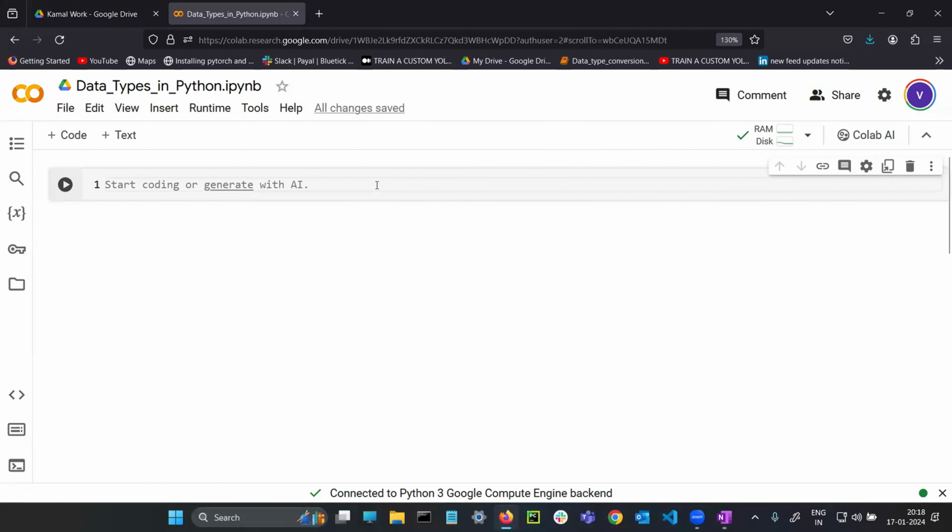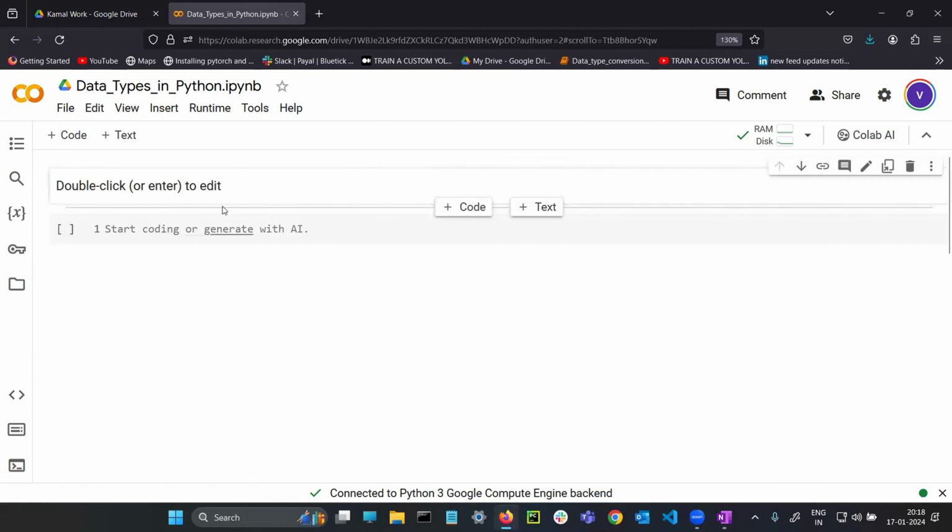As I told you in the last section, if you want to do anything, you need to do it in the cell only, because the cell is the place where you can either make a comment using the hash symbol, or make code. You can make the Python coding implementations. Directly, if you want to write the code, you can write, it's your wish. But if you want to write the theory, you can use the text box and write the theory. I want to write the text in front of you.